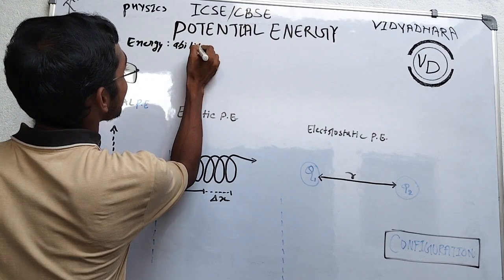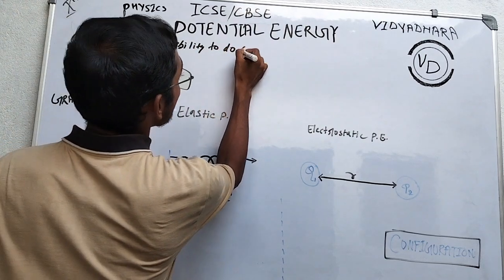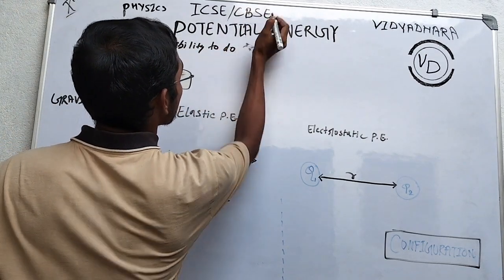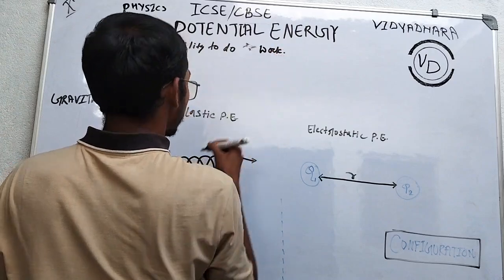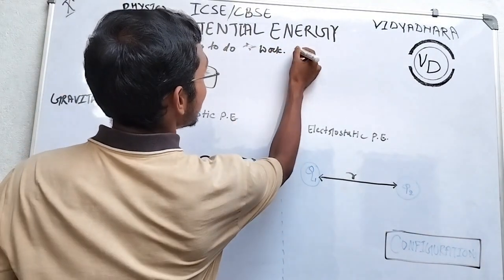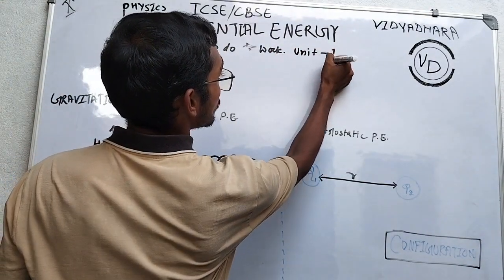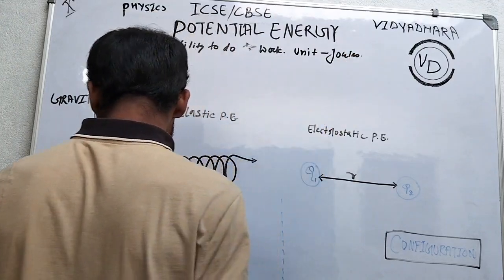So what is energy? Ability to do work. Energy, its unit is joule. Yes, joule.